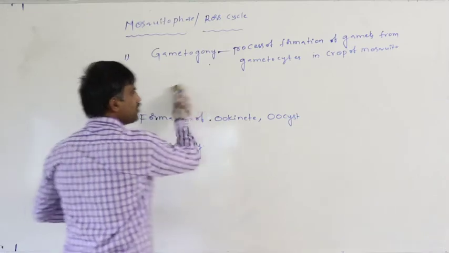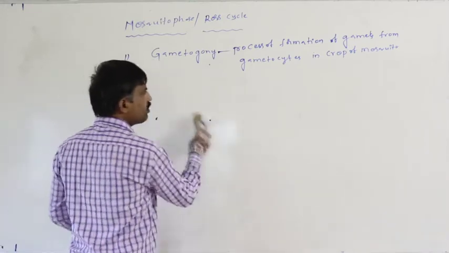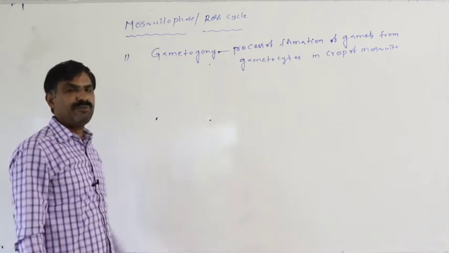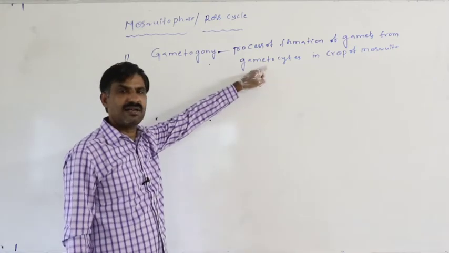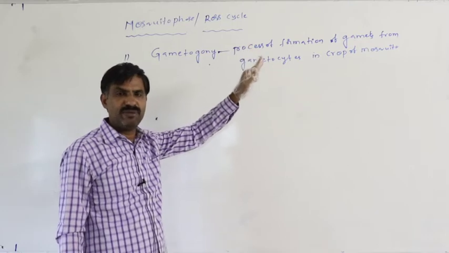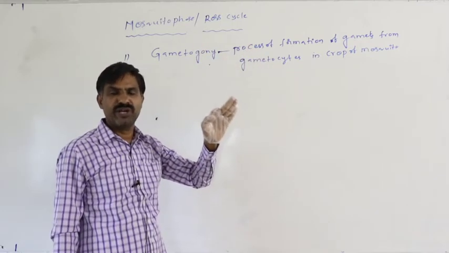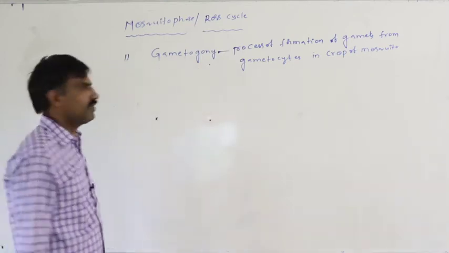The process of the formation of the gametes from gametocytes in the crop of the mosquito is said to be gametogamy. Gametocytes are mother cells. From that kind of gametocyte, gamete formation has to take place. That is gametogamy.